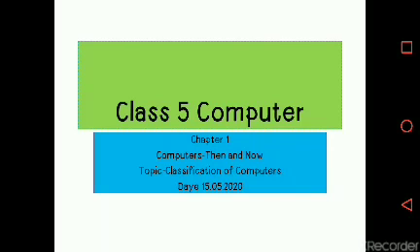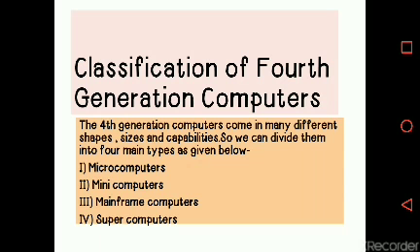Students, as you know, fifth generation computers are still in the nascent stage of their development. So at this time there is no computer related to the fifth generation. All the computers we use in present times are related to fourth generation computers. So we will describe the classification of computers, basically the classification of fourth generation computers.